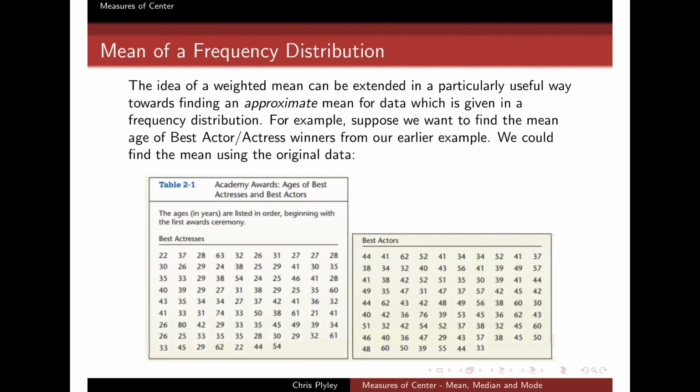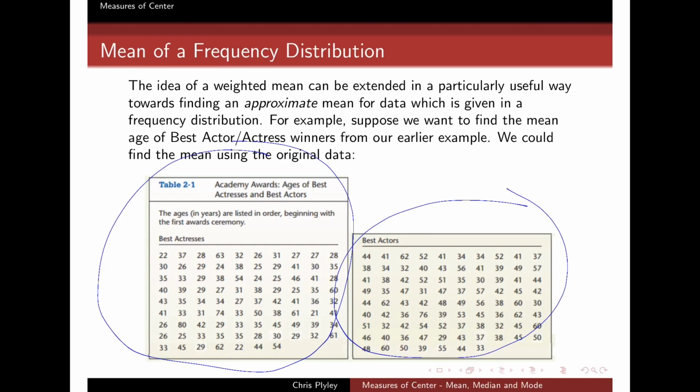So to illustrate, let's think back to our best actress, best actor scenario one more time. We had this big list of ages. On the left we have the actresses, on the right we have the actors. And we could actually find the mean using the old-fashioned way, that is, using the formula.